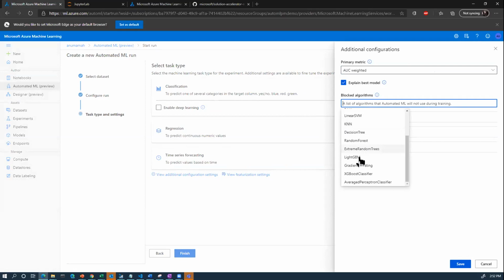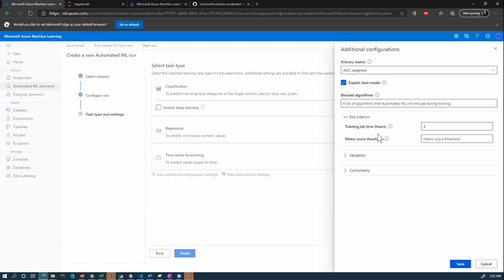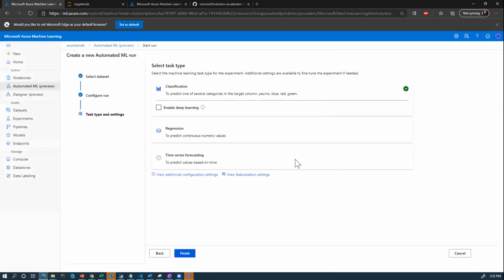For example, you might just want to run it on LightGBM, so you could block everything else. We also have some exit criteria. If you want your experiment to only run for 2 hours, you could specify that here. Or once it reaches a specific score for AUC weighted, it would end the experiment. These are additional configurations so that you could tweak your experiment to get better results. I'm going to leave it with the plain vanilla settings.